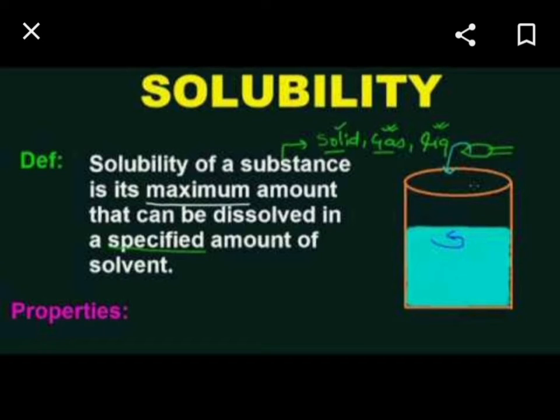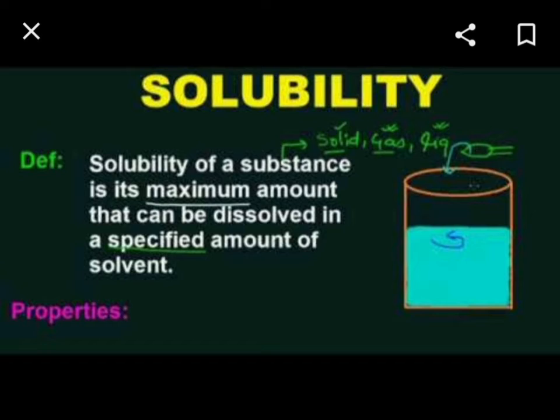But why does the liquid state of matter have the ability to dissolve other substances in it? Because the molecules of liquid have some gaps in between them.